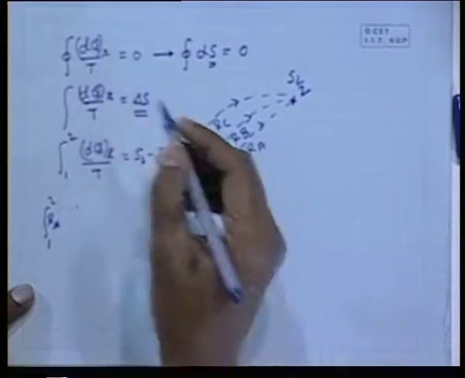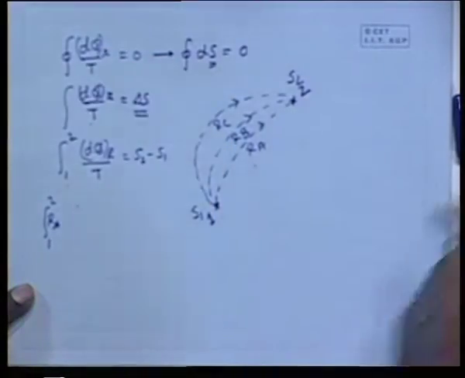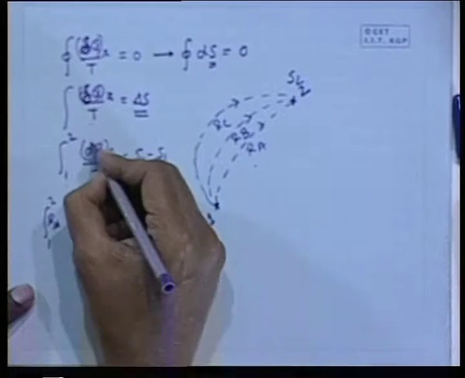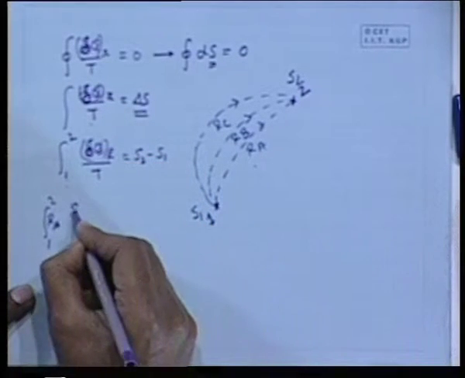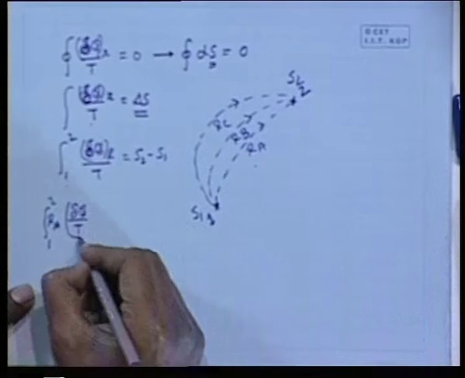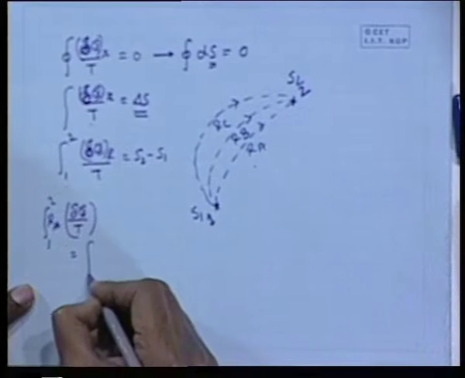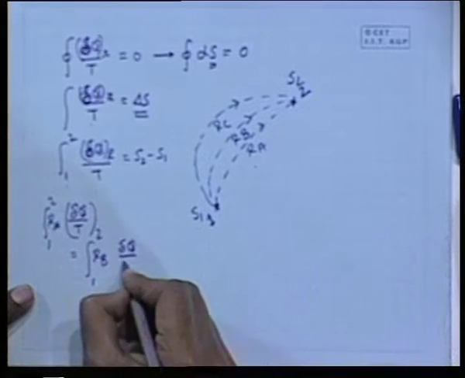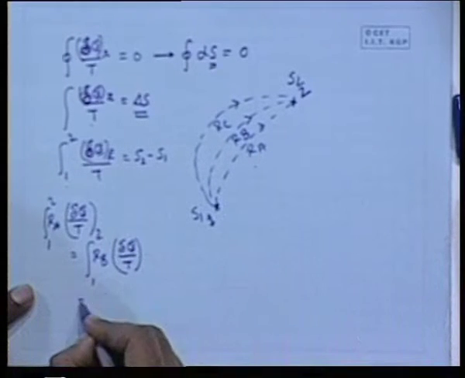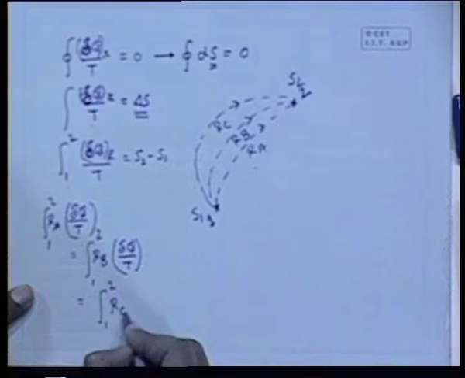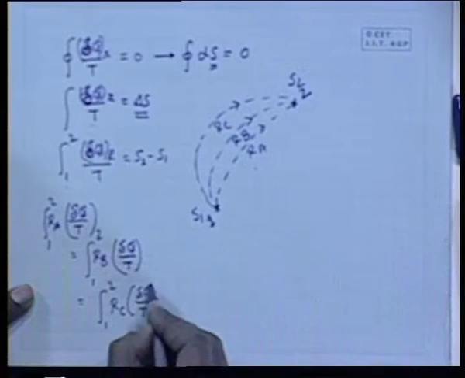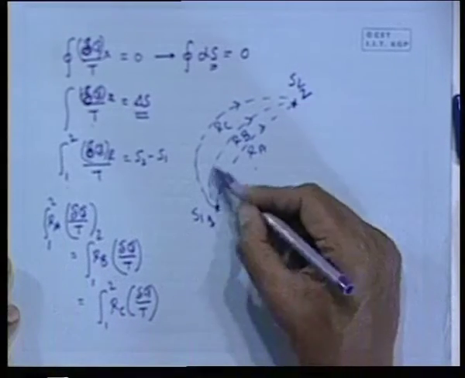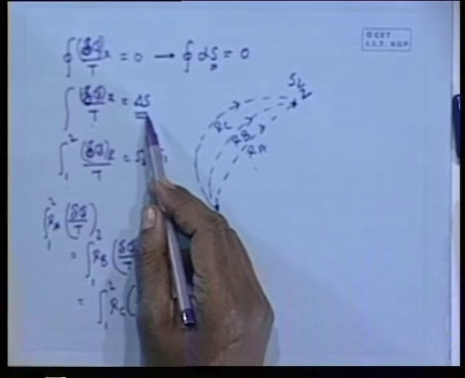Here dq or delta q. I am writing delta q, better you follow delta q, better you write delta q. So that the integral of delta q by T is equal to the integration from 1 to 2 via the process R B of delta q by T, all reversible processes, I am not writing R again, is equal to the integral from 1 to 2 via R C of delta q by T. That means the integration of delta q by T, if it is performed through a reversible process, does not depend upon the type of the reversible process, because it is a point function, but the process has to be reversible.